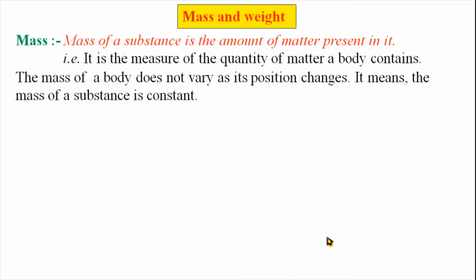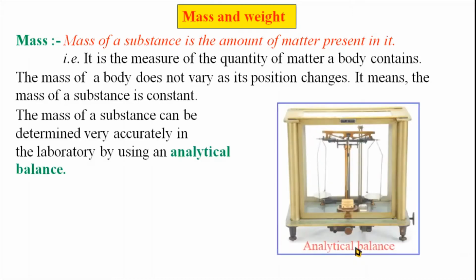The mass of a body does not vary as its position changes. It means the mass of a substance is a constant. Mass is not affected by the gravitational force. So mass is always constant.